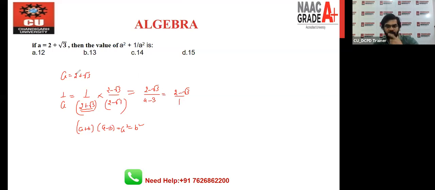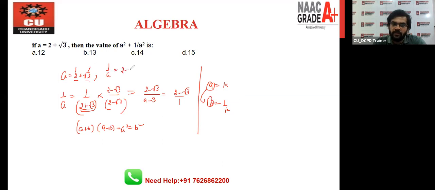So what does it mean? When the squares of the two terms give you a difference of 1, the other value will always be the reverse value. Let's say a is equal to k, and b is equal to 1 upon k. Here 4 and root 3 square is 3, the difference is 1, so only the sign will change. So a value is this and 1 by a is 2 minus root 3, and you will put the value here. A square is 2 plus root 3 whole square, and 1 by a square is 2 minus root 3 to the whole square.